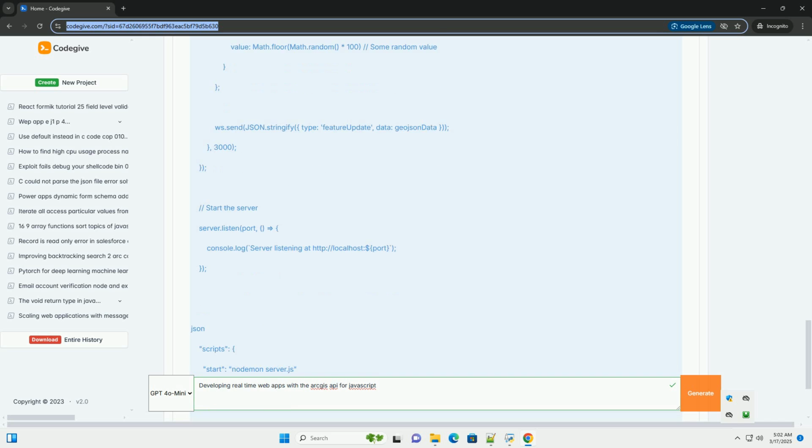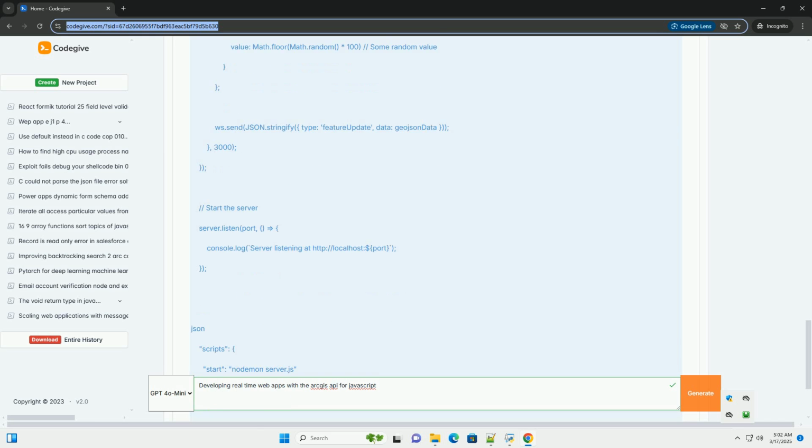on the server side to efficiently find features within the map extent. 3. Clustering. If displaying a dense collection of points, use clustering to reduce visual clutter and improve rendering performance. The ArcGIS API provides built-in support for clustering. 4. Web workers. For heavy computation, if you need to perform complex calculations on the client side, for example buffering or spatial analysis, offload those calculations to web workers to prevent blocking the main thread and maintain a responsive user interface.